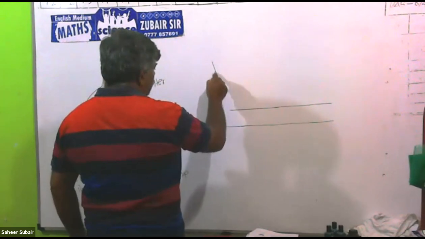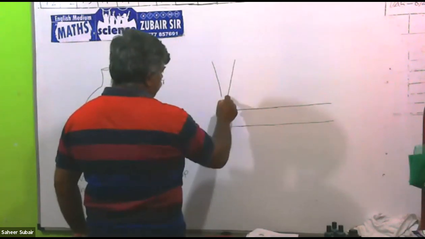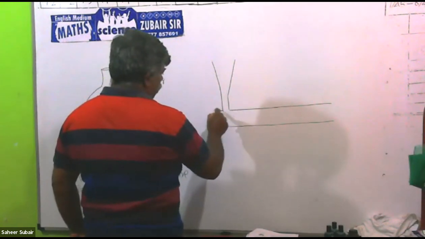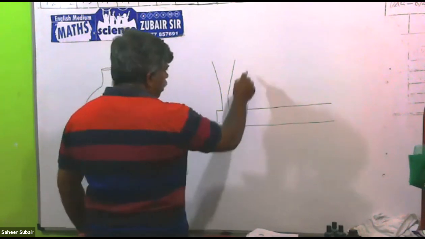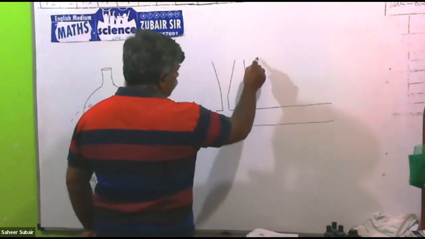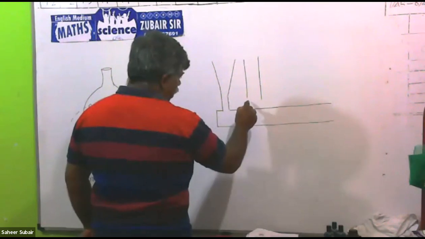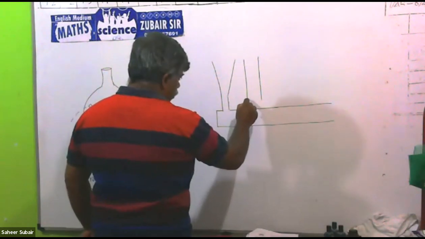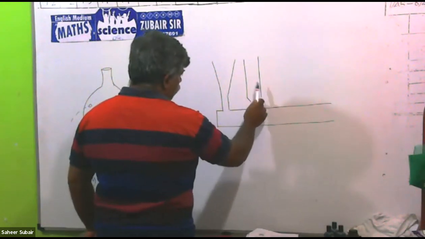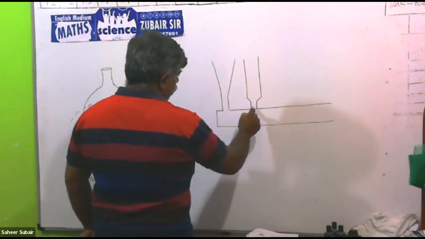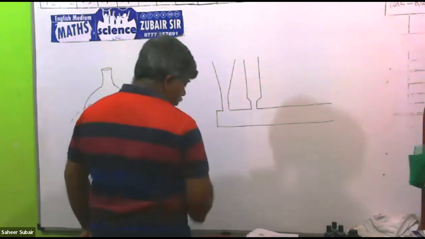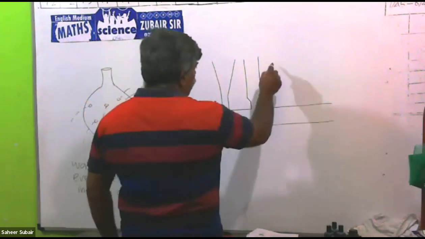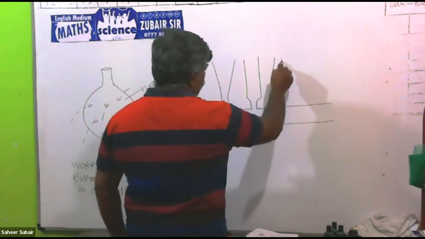So one container is there in this shape. Another container is there in this shape. This is another container. Another container is there in this shape.